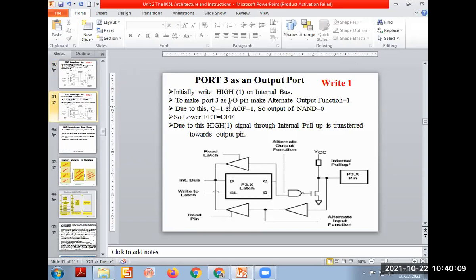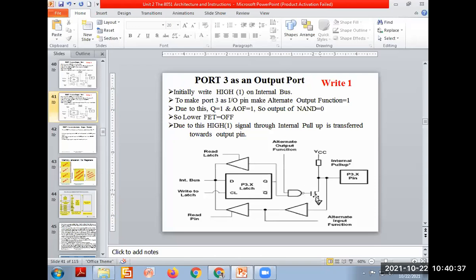Lastly, with port 3 as an output port, I'm writing 1 on that. What will change? Here we are writing 1 on that. Sending a high-level signal means D will be 1. That will make Q 1. Q is 1 and at the same time the AOF signal will be 1. So both signals 1 means the output of this NAND gate will be 0.